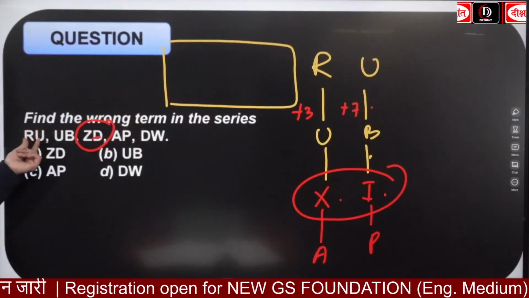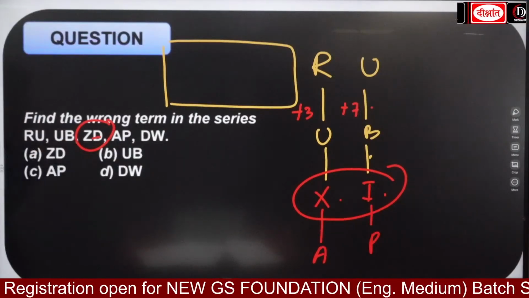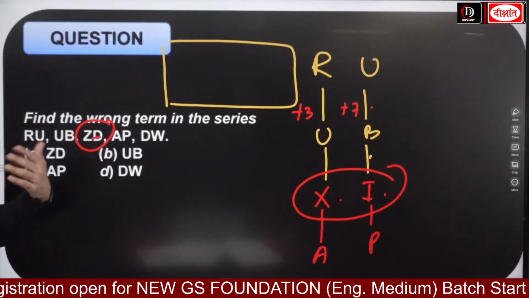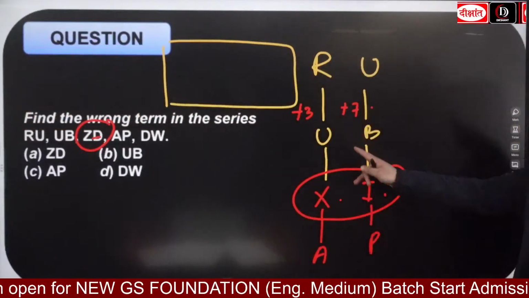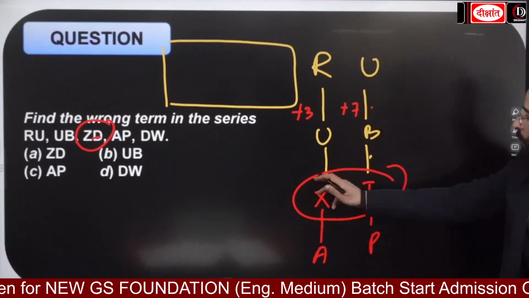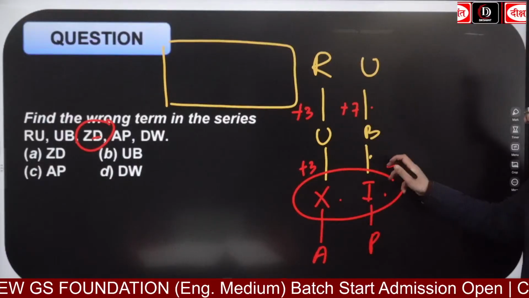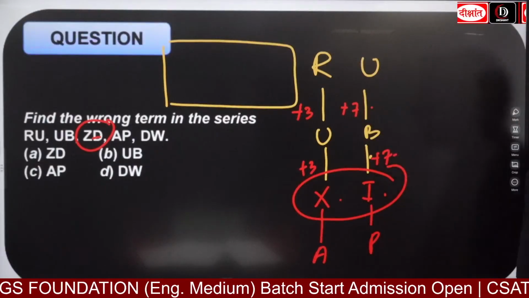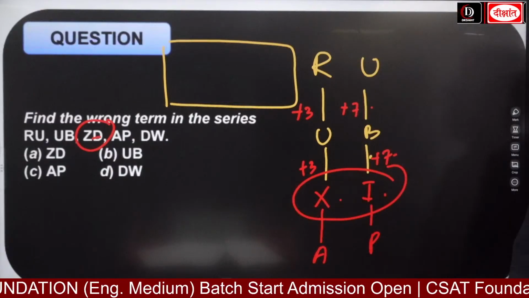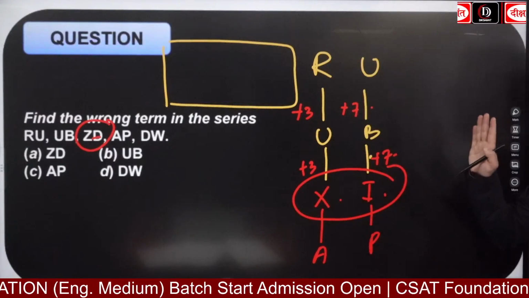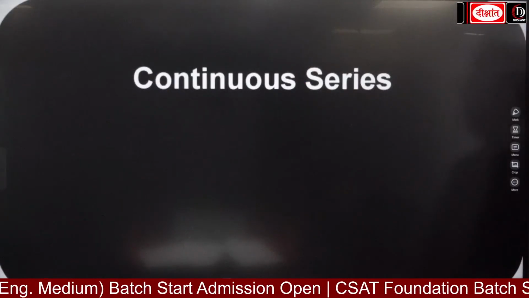R +3 आ गया, U +7 आ गया, हमारा B. तो फिर सेम पैटर्न होगा, फिर +3, +7. That means if I look at this one guys, यहां पे U +3 कर लूंगा, I am going to have the X. B +7 कर लेंगे, we are going to have the I. Okay, so the wrong term was ZD. Everyone got it guys?